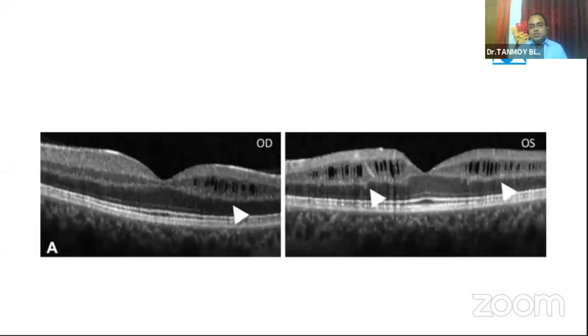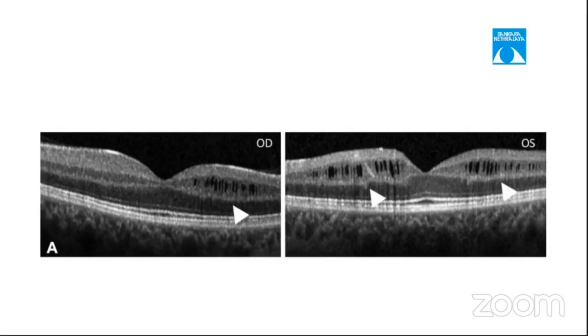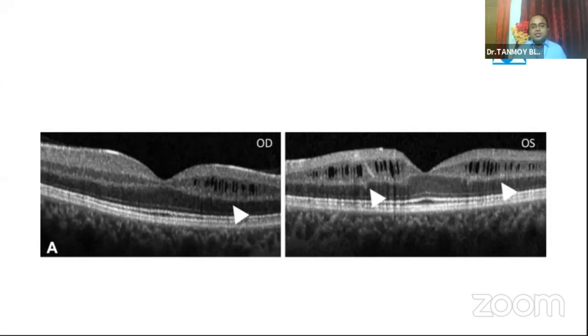So this image shows a study by Jimenez Rolando et al. It shows an SDOCT feature of the inner nuclear layer microcysts. You can see this patient had a traumatic optic neuropathy of the left eye. Here on the right eye he had a vision of 6/6 and the left eye had a vision of no PL. And you can notice how the cysts are present on one side of the fovea in the right eye, whereas they are present on both sides of the fovea in the left eye.